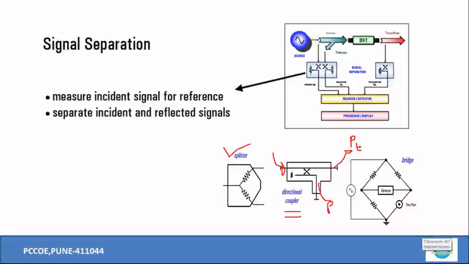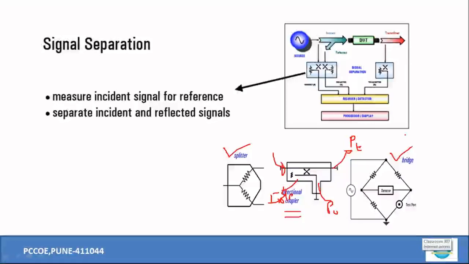Somewhere the power is coupled over here, and in another port, there is complete isolation, right? So directional couplers are available in a variety of configurations like 3 dB, 10 dB, 20 dB directional couplers. So whatever ability you want from the directional couplers, accordingly the couplers can be selected.